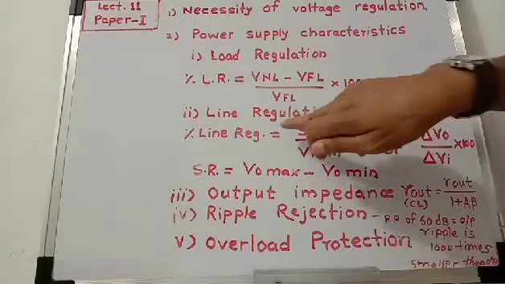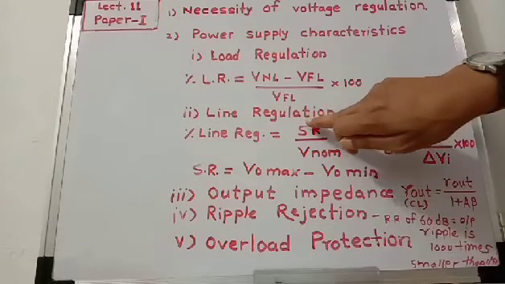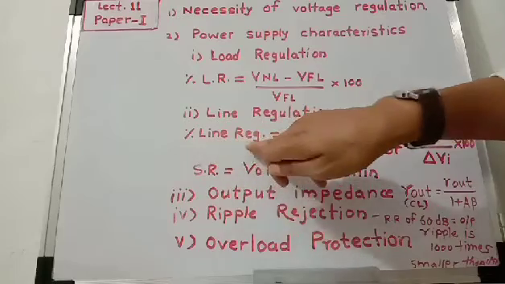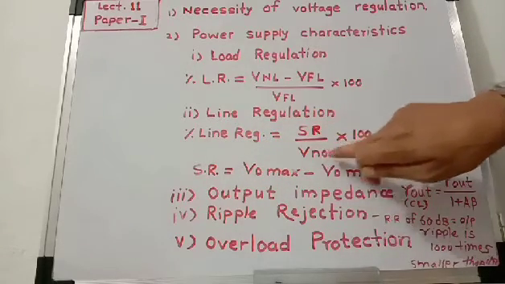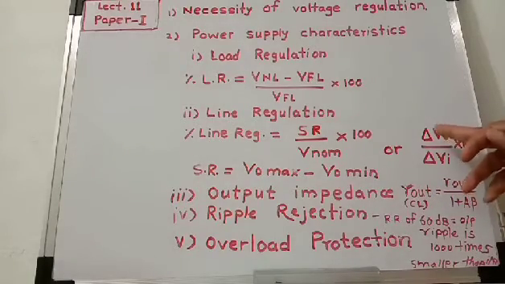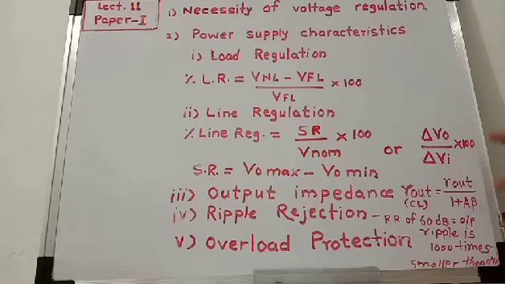So line regulation is defined as the change in regulated output voltage for the specified change in input voltage, and percentage line regulation is equal to source regulation divided by nominal voltage into 100, and source regulation is equal to VO max minus VO minimum. Or another formula: delta VO, that is change in output voltage, divided by change in input voltage, that is delta VI, into 100.